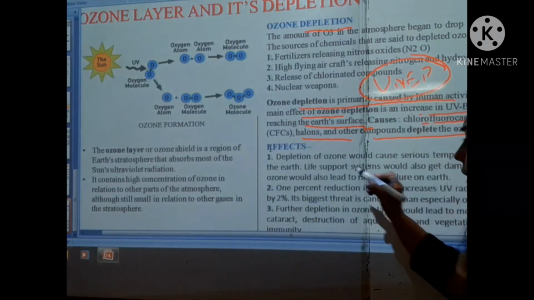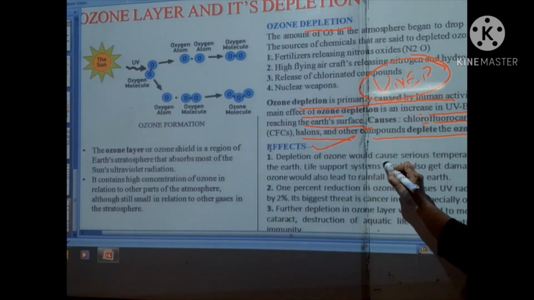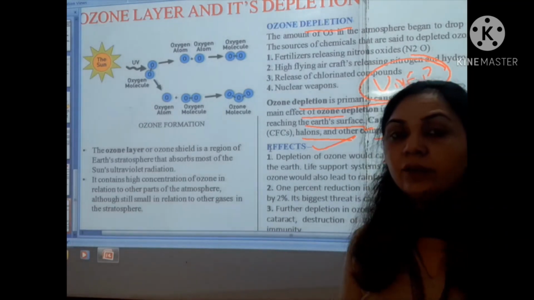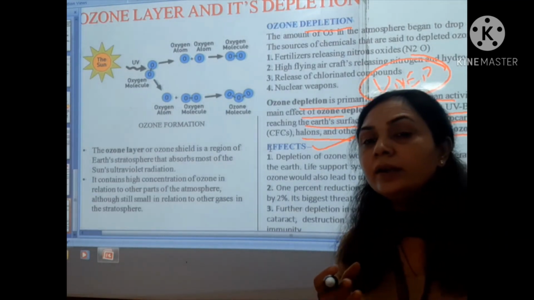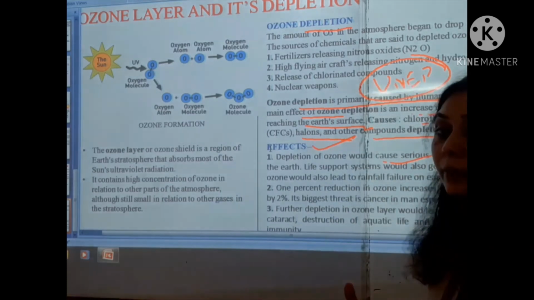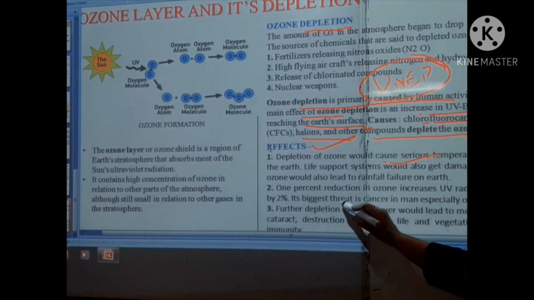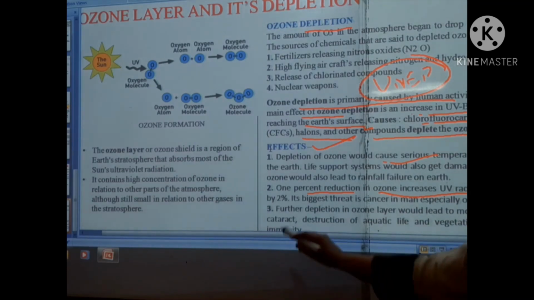So students, what are the effects of the depletion of ozone? Different types of serious allergies, different diseases, asthmatic problems, skin diseases, and bone problems also occur. Only a 1% reduction of ozone increases UV radiation by 2%.